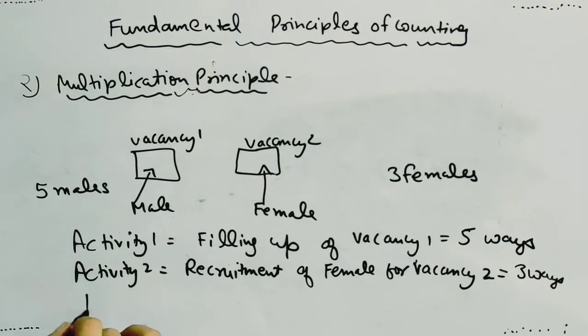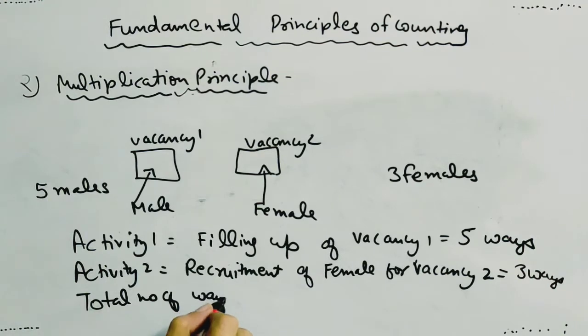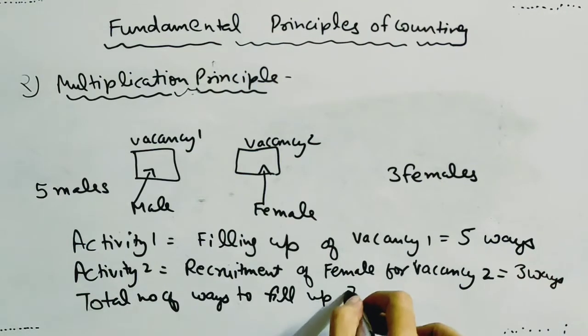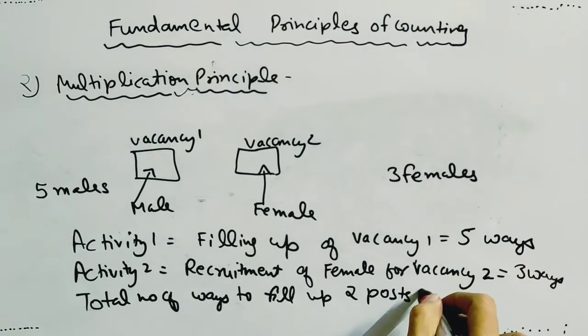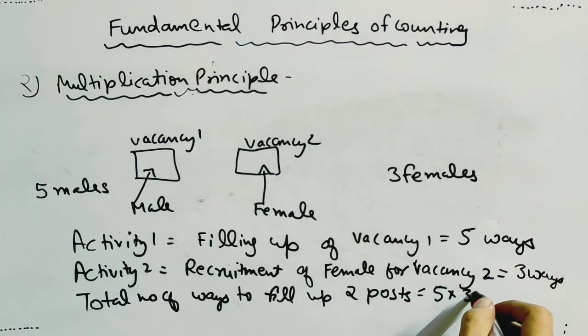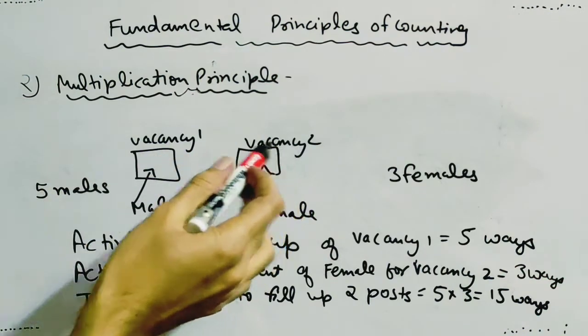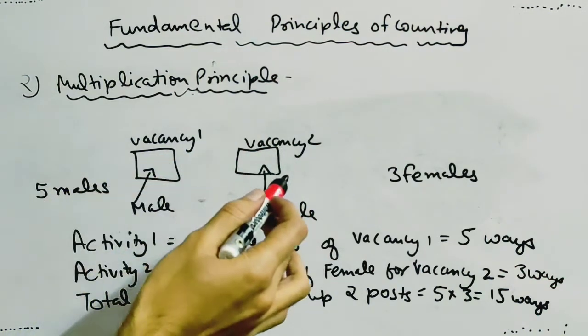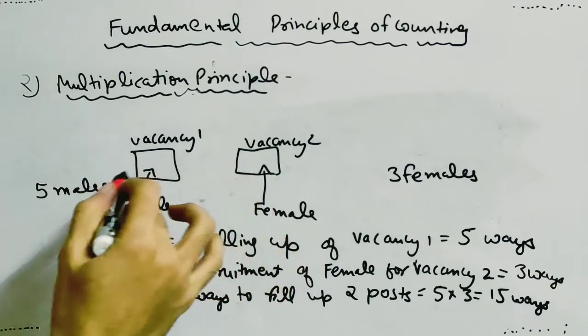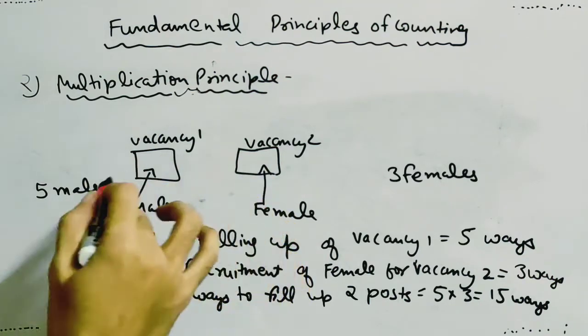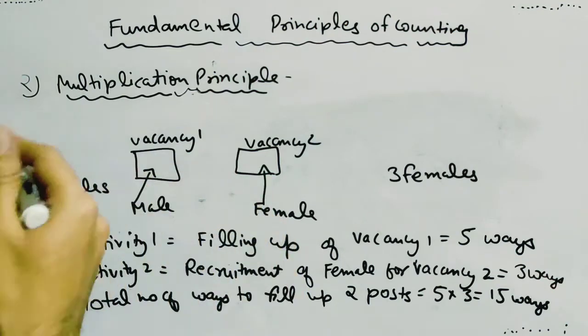Total number of ways to fill up these 2 posts will be given by 5 into 3, that is 15 ways. 15 तरीकों से दोनों वैकेंसीज भरी जा सकती हैं. For example, male 1 female 1, male 1 female 2, male 1 female 3. Similarly, male 2 female 1, male 2 female 2, male 2 female 3, and so on.